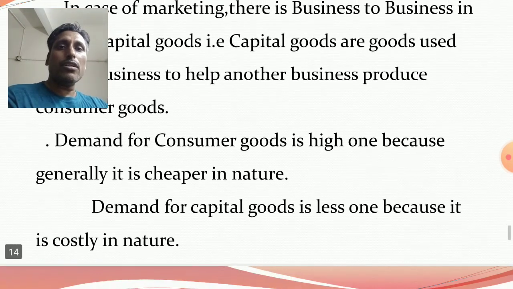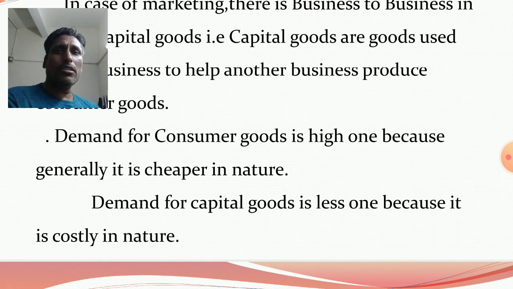Demand for consumer goods is high, because each and every time the household sector needs some goods and services to fulfill their needs. Consumer goods are also generally available in the market at a cheaper price, and human beings need consumer goods to survive and for energy to work.